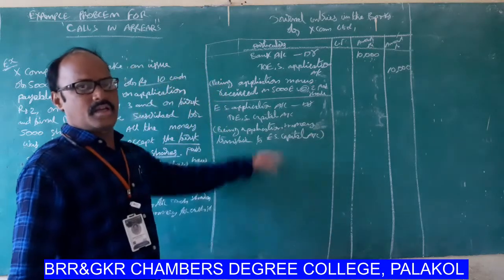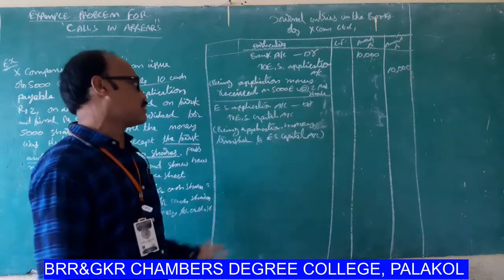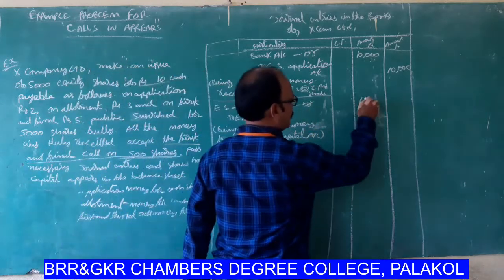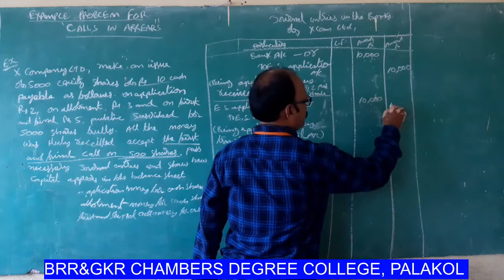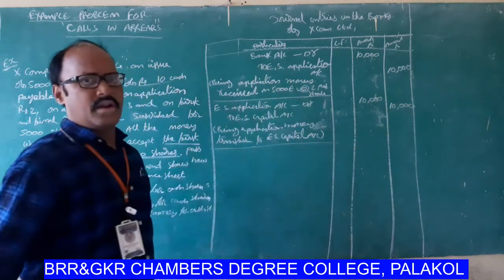Application money of 10,000 rupees is transferred to equity share capital account.